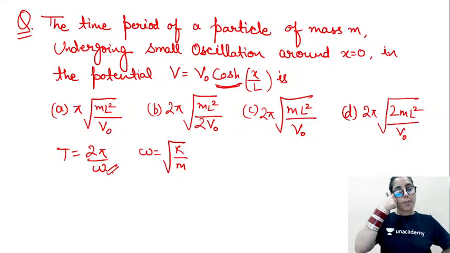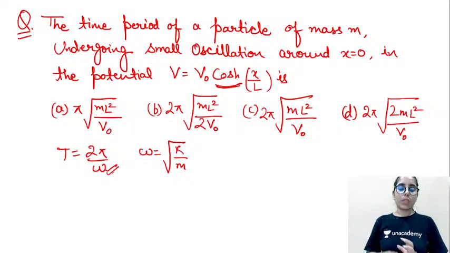You can see how simply and easily you can get it done. Omega is equal to root k by m, where k is the second order derivative of potential, and that's how easily you will be able to get your answer too. But in case you have any doubt, you can mention it, and if it's clear, that's great. We can consider the next point now.